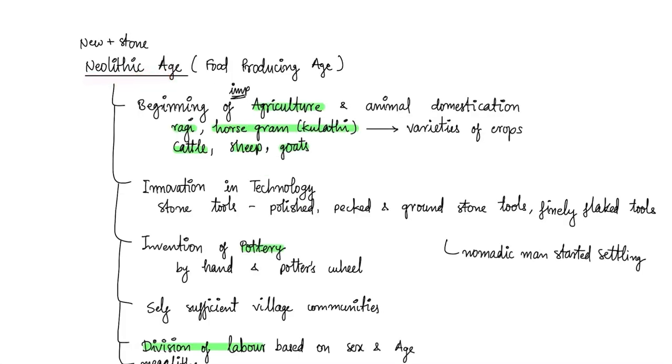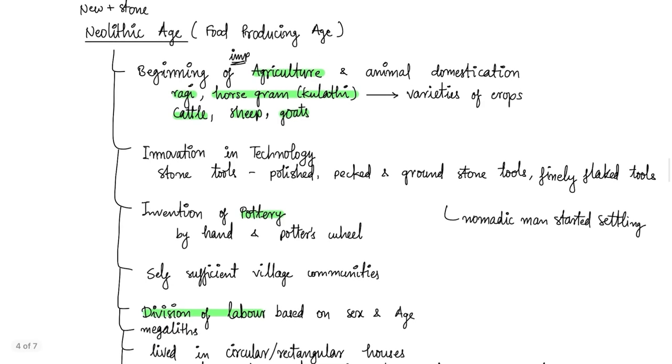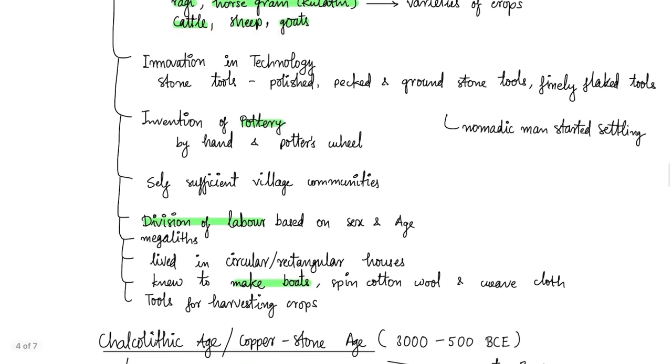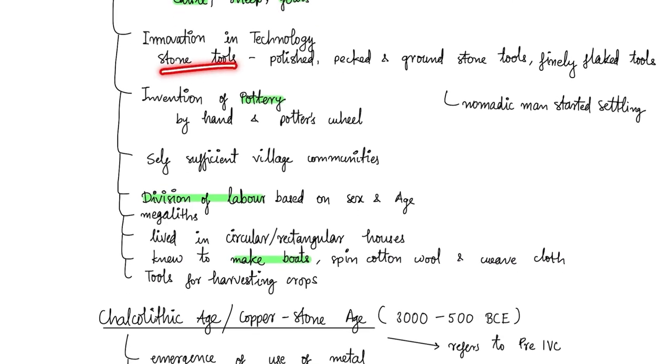Neolithic age. Neo means new, lithic means stone. They started agriculture and animal domestication. They cultivated crops like ragi, horse gram, and other varieties. They domesticated animals like cattle, sheep, goats. Their tools were polished, ground stone tools, finely flaked implements.